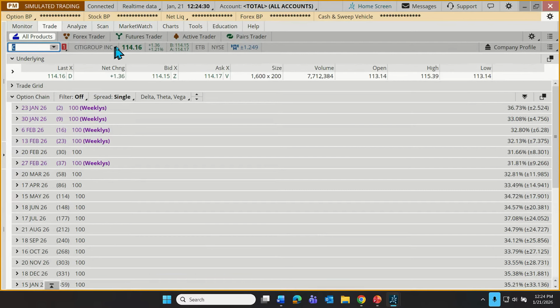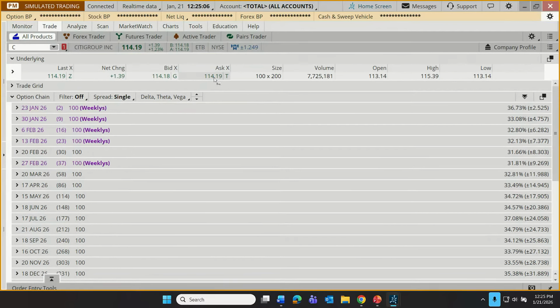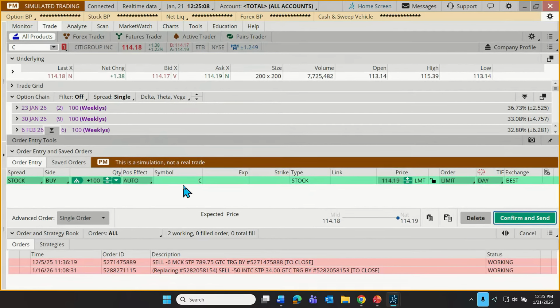As we do that, we get quote data for that symbol. And just down below, in this area that says underlying, we can place trades here. Now this one, it's not as intuitive as, let's say, and believe me, in other areas of the software, you can find big red sell buttons and big green buy buttons. But when we go to the trade tab, to place a trade to buy, we actually go to the ask price. And as we hover over that price, so right now Citigroup looks like it's trading for about $114.18, we can click on that price and it creates an order.